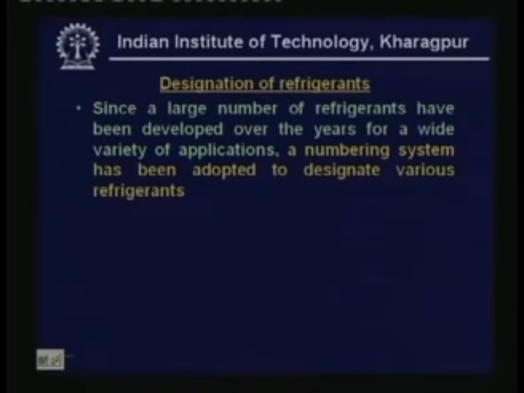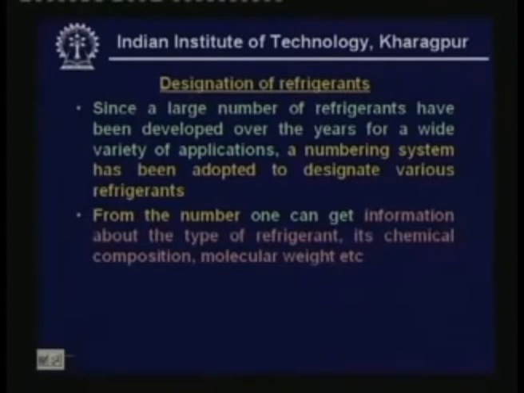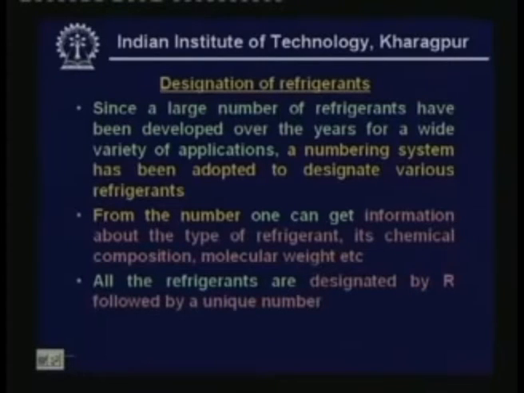So, it is very difficult to identify or designate them by their chemical composition. As a result, people have devised a numbering system. If you know the number of the refrigerant, then you can get some very useful information regarding the refrigerant. From the number one can get information about the type of refrigerant, its chemical composition, molecular weight, etc. All the refrigerants are designated by R followed by a unique number.